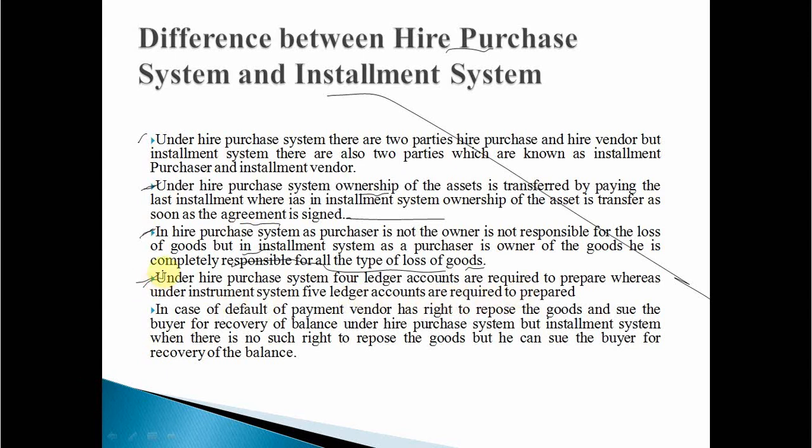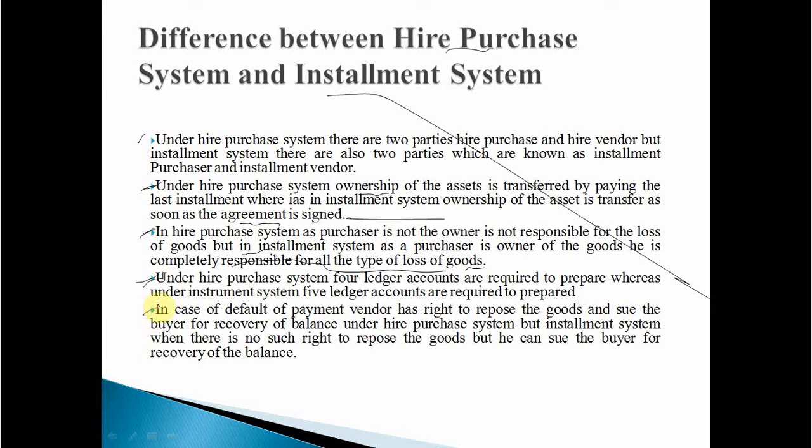Which accounts these are, we will study in the upcoming slides. This is the fourth difference.